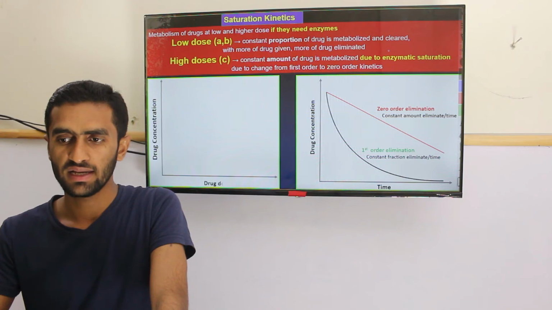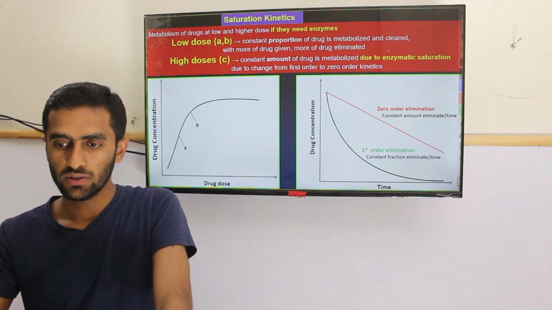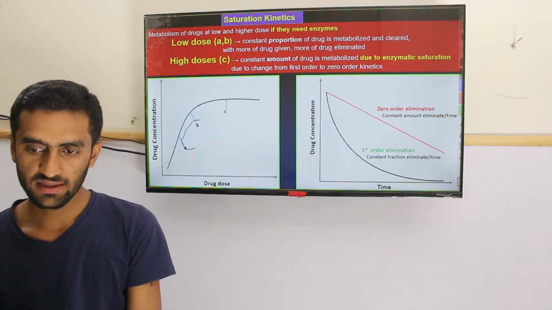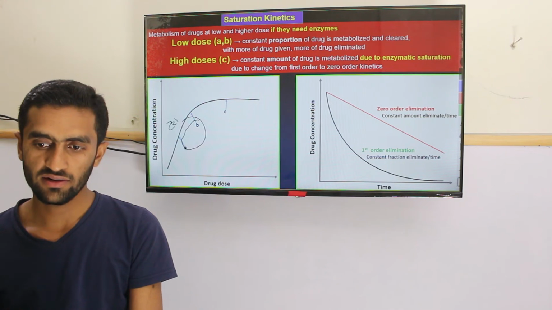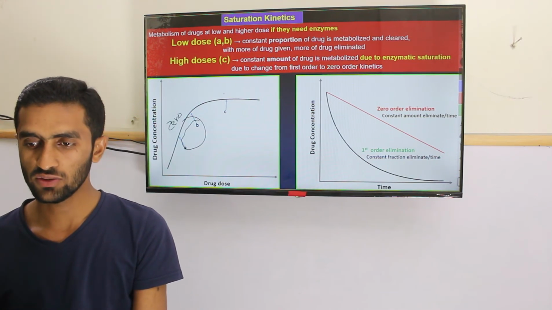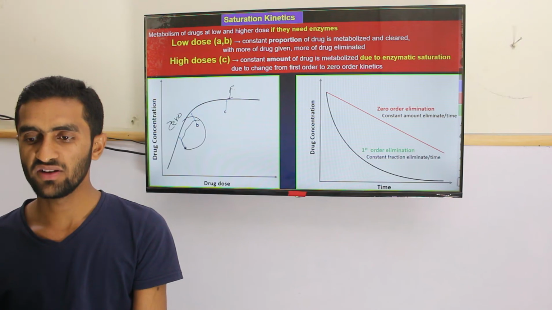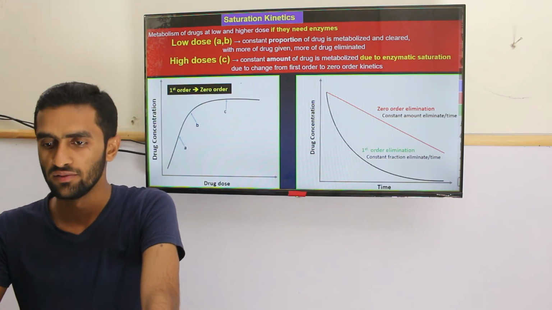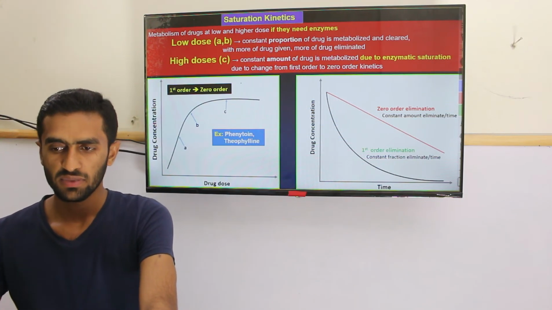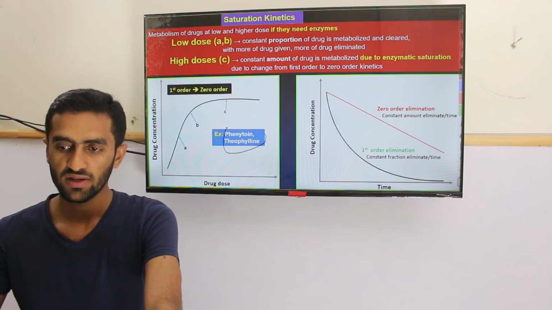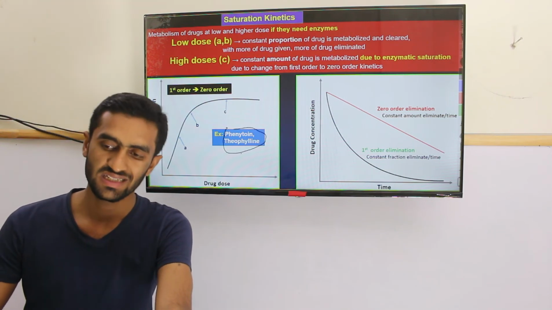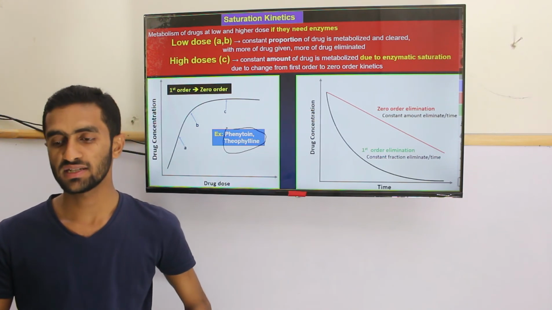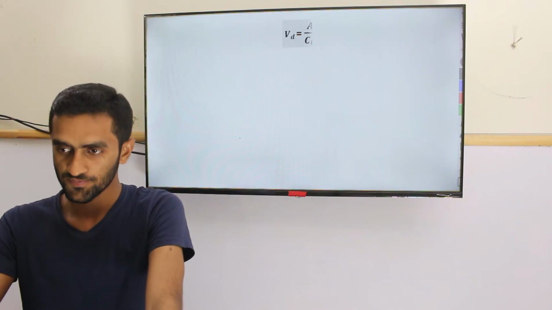If you look at A and B which is mentioned here, in this case here is zero order, while as you go, in this case it shows the first order where the enzyme saturation has occurred. First order to zero order has come. Now these are some common examples which show this case: phenytoin and theophylline. If you see these examples, with the higher dose a case is presented, so you should be careful regarding this.